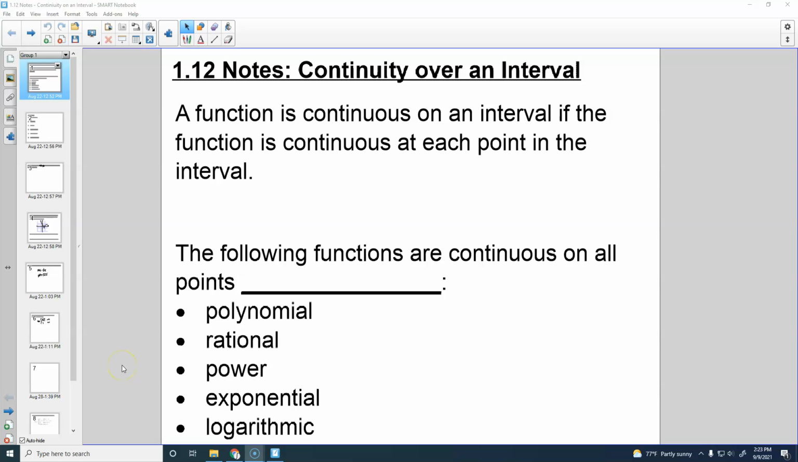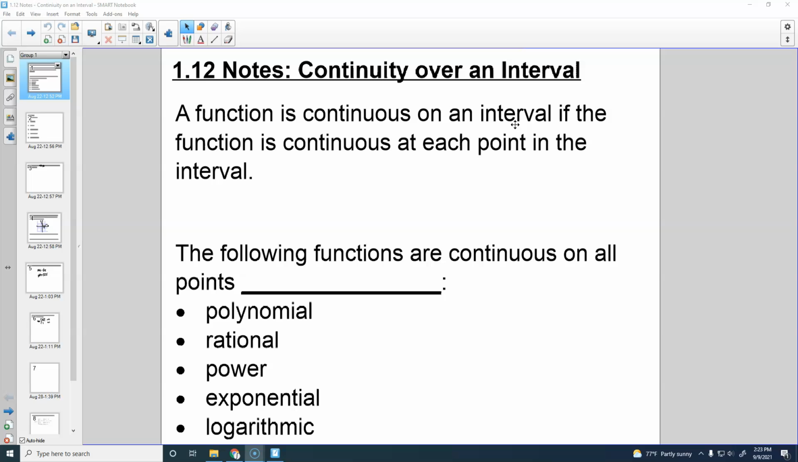This is similar to what we've been doing in the last couple sections. Yesterday we were looking at proving continuity at a single point. Today we're looking at continuity over an interval. Okay? So a function is continuous on an interval.